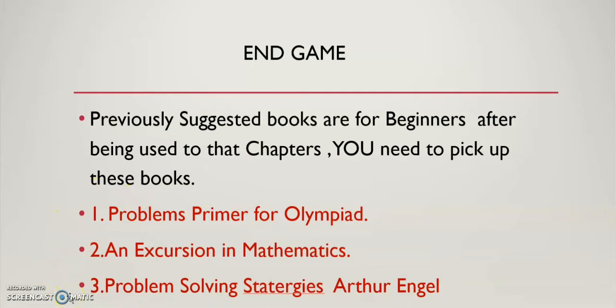It is not necessary to solve all 3 books because it is not possible. Pick up only 1 book at first. Now Problems Primer for Olympiad is much easier compared to these 2 books. If you have just finished as a beginner, then I recommend you solve this book. This book completely involves the previous year question papers of RMO and INMO. So just solve this book.